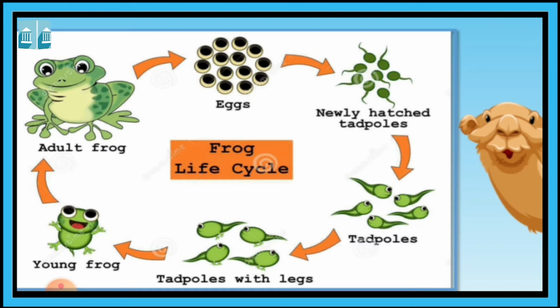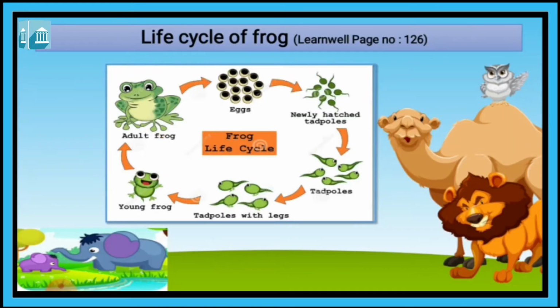Now once again, eggs become newly hatched tadpoles. Newly hatched tadpoles become slightly bigger tadpoles. Now gradually legs are coming out. And the tail at the back disappears. As you can see in the young frog, a little of it is still visible. And it becomes an adult frog. This is the life cycle of a frog.